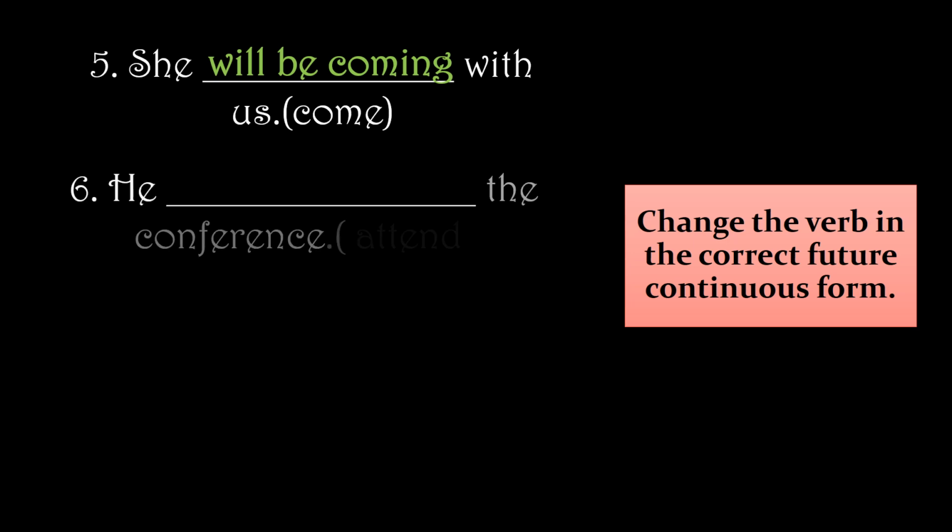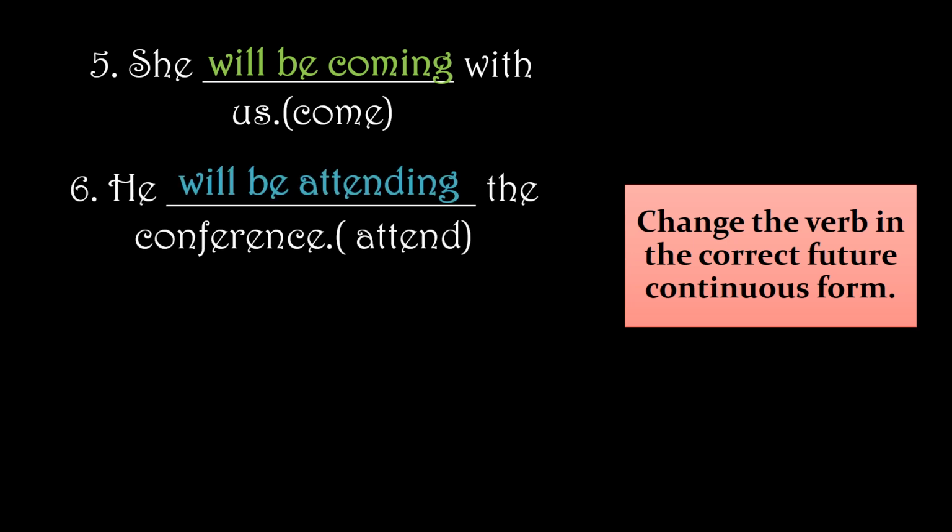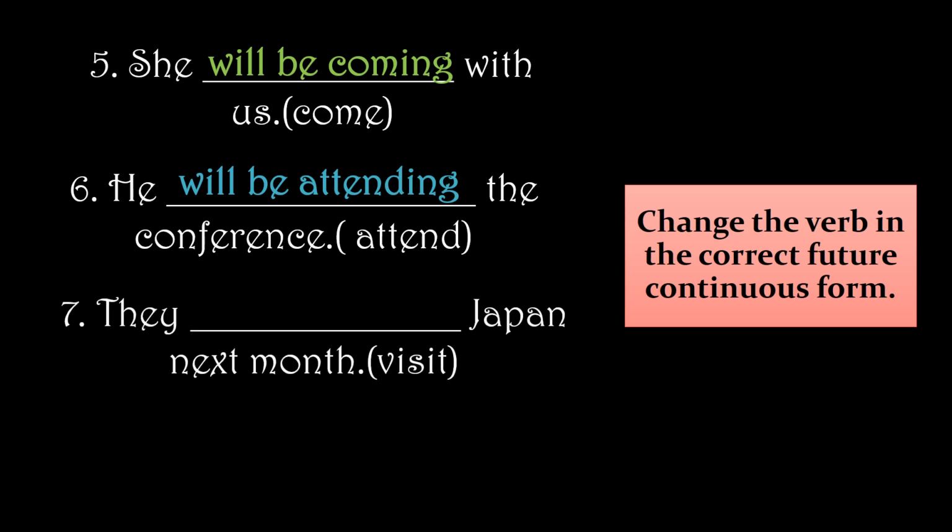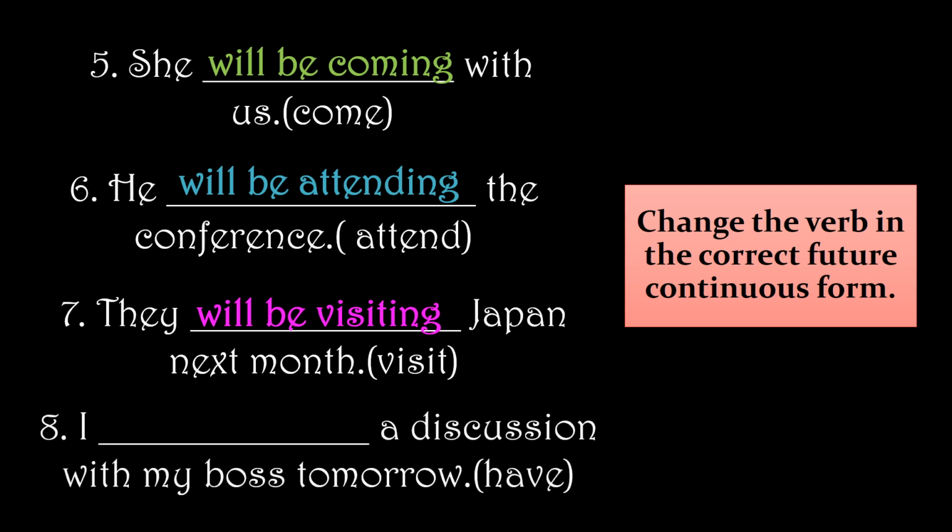He dash the conference. The verb is attend. He will be attending the conference. They dash Japan next month. The verb is visit. They will be visiting Japan next month. I dash a discussion with my boss tomorrow. The verb is have. So I shall be having a discussion with my boss tomorrow. Remember, children, I and we will take shall.